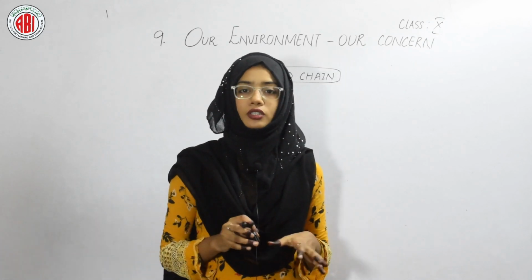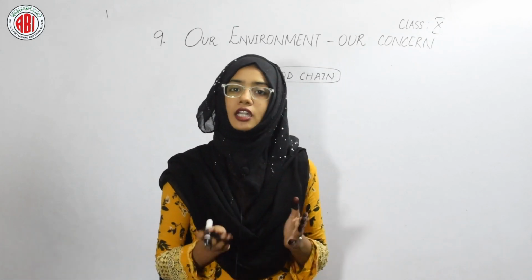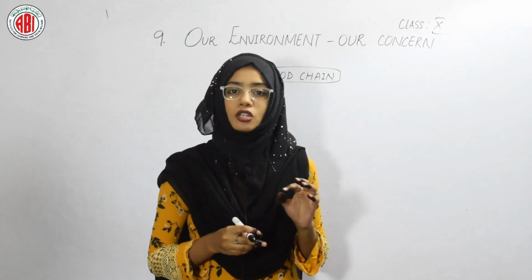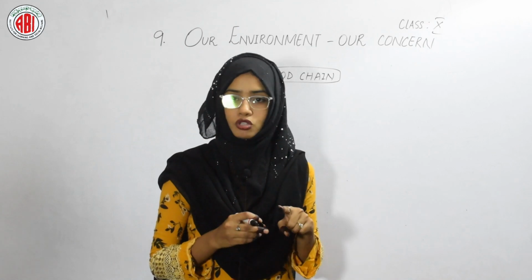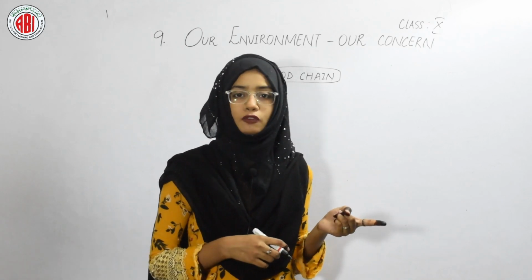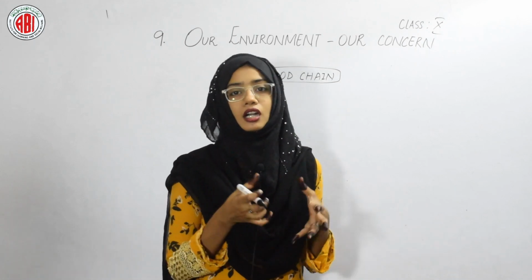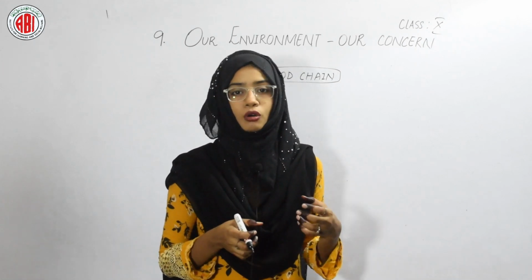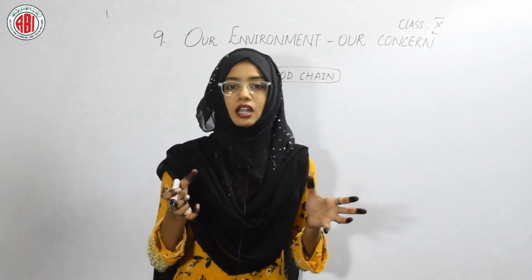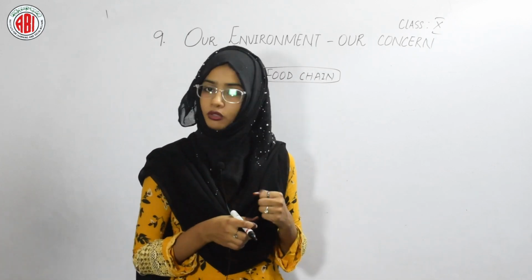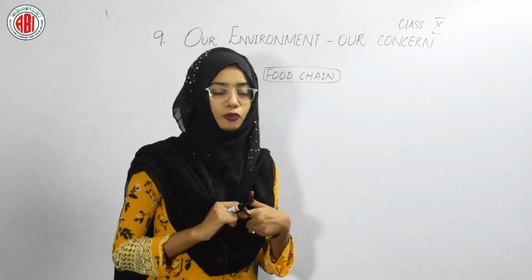As I said before, the food chain shows the presence of 3 to 4 organisms, and they are dependent on each other. One organism present in one food chain can be a part of another food chain also. The food chains that are more in number are interlinking, and that gives you a food web. The number of food chains that are interlinked together gives a food web. Now we are going to see how to form a food chain.